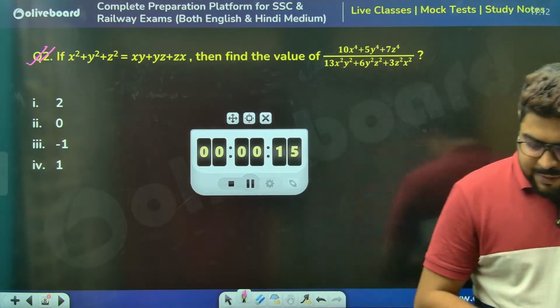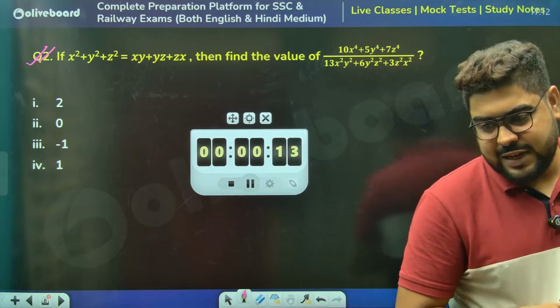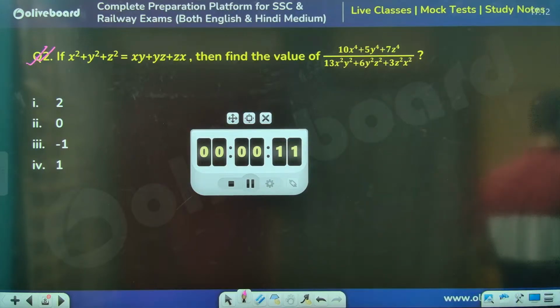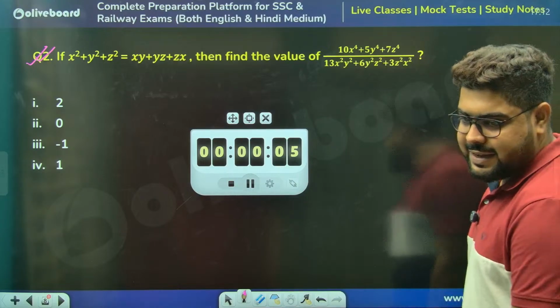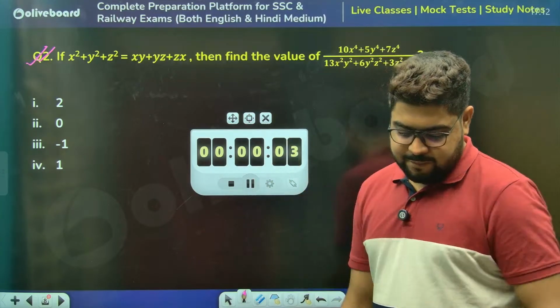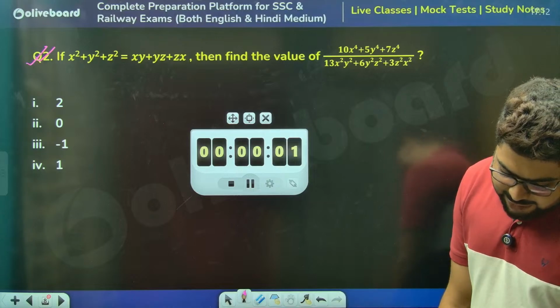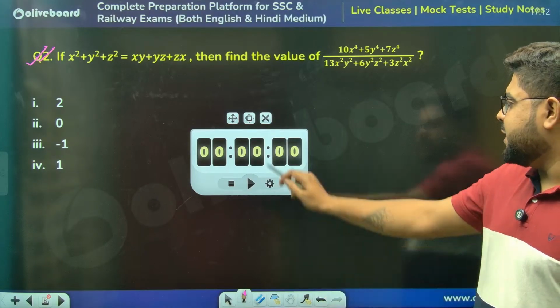Yes, Reena, 15 was most definitely the correct answer. Perfect. Now, this is a very good question. Option D, Bhavna, Argamita, both are saying option D.